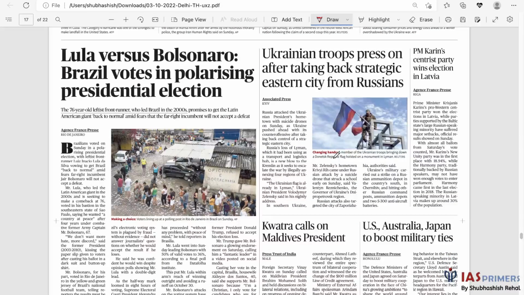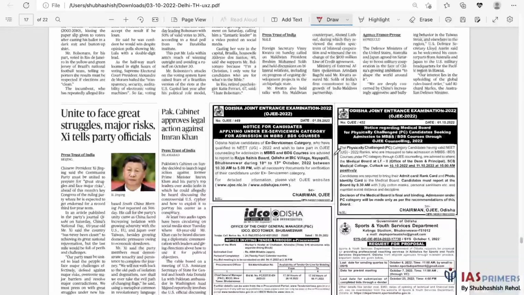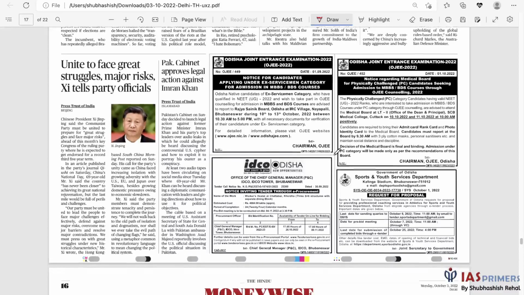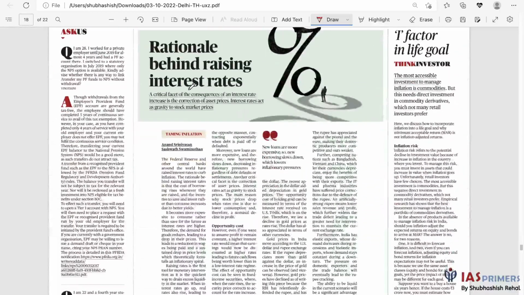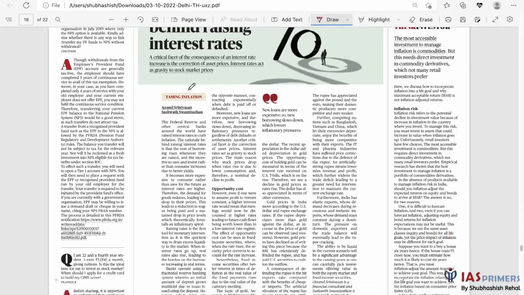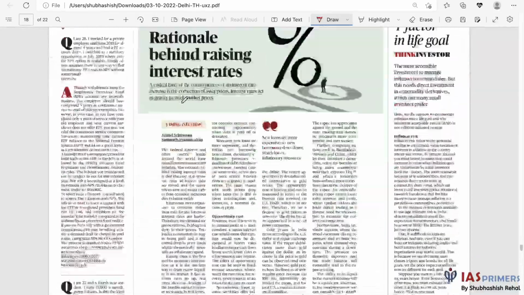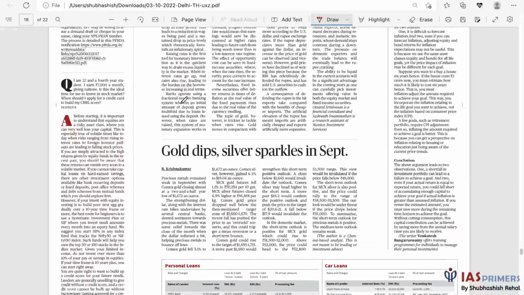Ukrainian troops press on after taking back a strategic eastern city from Russia. Fine. Unite to face great struggles and major risks, Xi tells party officials. You know, when political leaders face stress or political tension, such statements usually come. I've seen this, whichever country it is. I'll share this article on this thing. I think we should do this. Yeah, I'll share this article over here.